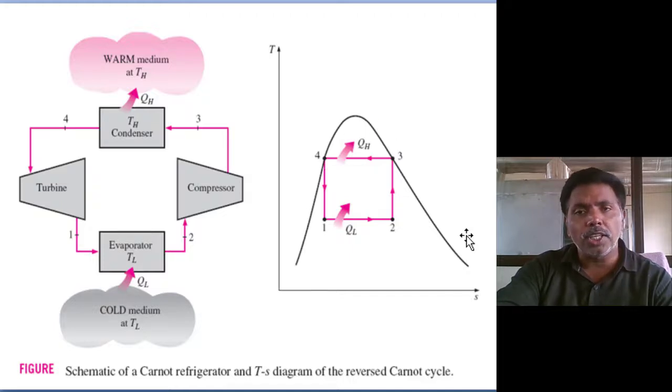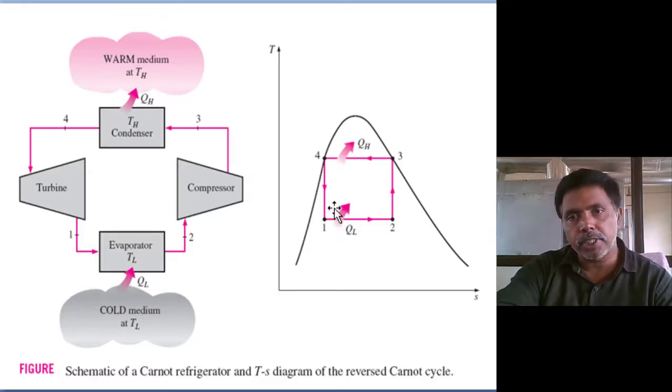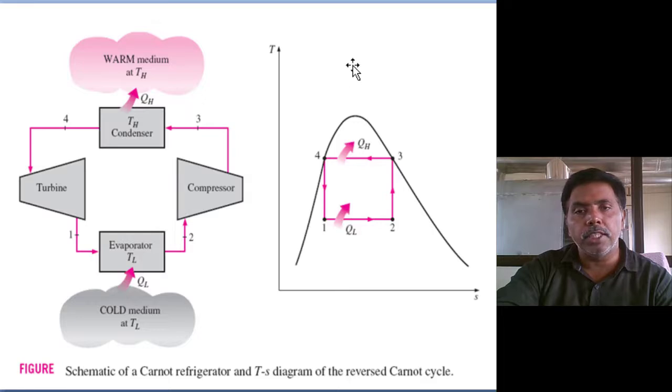This is the saturation curve we already discussed in the vapor power cycle. And 4 to 1 is isentropic expansion. Two-phase expansion is practically not possible, as we already discussed in the power cycle. Second, 2 to 3 is isentropic compression. Here also it is two-phase compression, and at the end of compression we get saturation. So these two processes are practically not possible. If I move the cycle to higher pressure ratios, then heat rejection at constant temperature is practically not possible, so we move to the upper circuit.